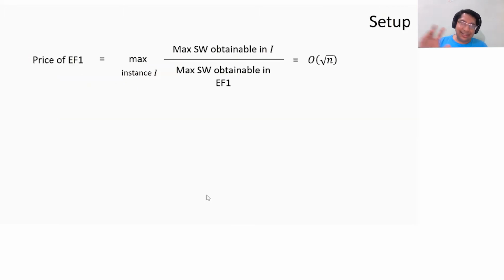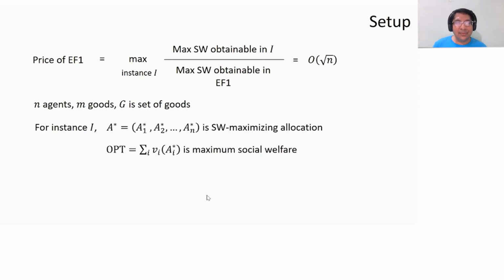So before we do all this, let's just remind ourselves of a few things. So we want to show that the price of EF1 is order of square root n. Notationally, we recall that n is the number of agents, m is the number of goods, and G is my set of goods. And I'm going to fix an instance. I'm going to use A star to denote my social welfare maximizing allocation. So Ai star is what agent i gets in the social welfare maximizing allocation. And OPT is the total value or the social welfare.